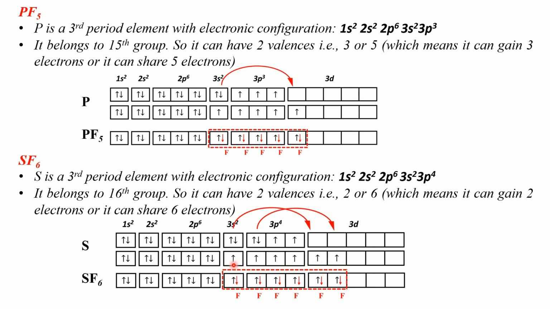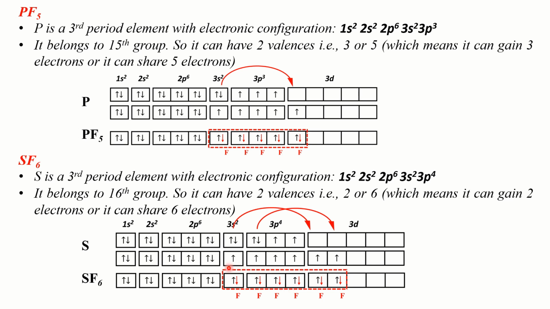See, in this situation, if 6 fluorine atoms approach sulfur, what would happen? Each fluorine atom would contribute 1 electron to each of the unpaired electrons of sulfur, and this would result in the formation of 6 SF bonds. So that's how SF6 molecule is formed, which is a hypervalent molecule with expanded octet.